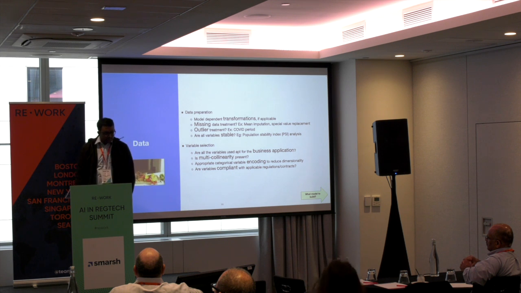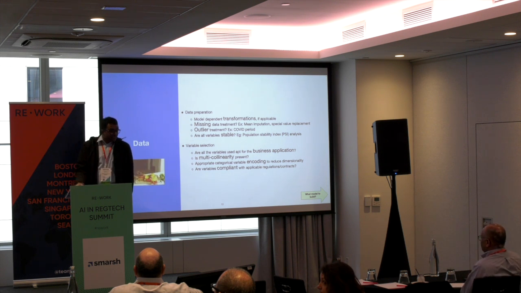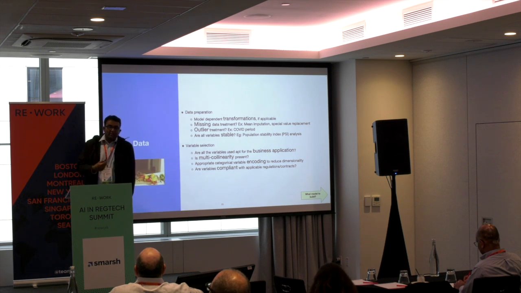And actually make sure that the data is consumable by the ML model. And then next we go to the variable selection, where we need to make sure that the variables we are using cater to the business need. Do they actually make business sense? Because otherwise, especially when we're using complicated models, there tends to be a strategy of throwing the kitchen sink at a model, which may or may not be efficient.